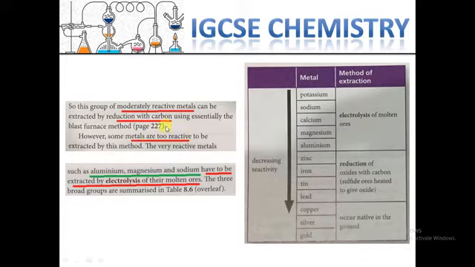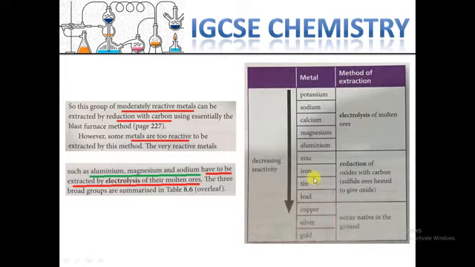And some metals are very reactive, too reactive, so they can be separated by electrolysis, like aluminium, magnesium, and sodium. You can look at this table, like the other one, potassium, and these types of metals which are very reactive, so they need to be extracted through electrolysis. We learned electrolysis in the previous chapters, if you remember.